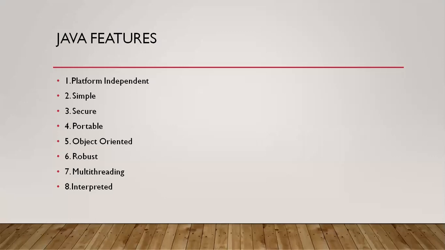This is one example of firewall technology. I think you understood. So that is the security.